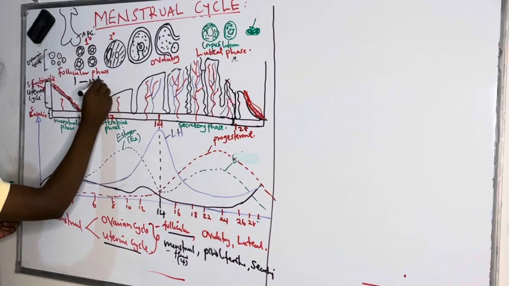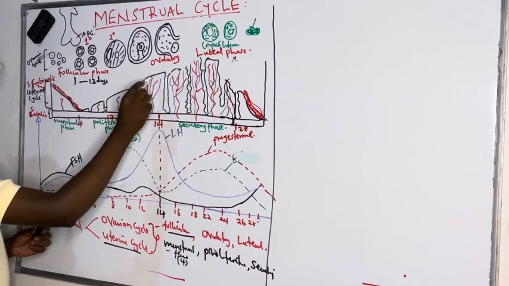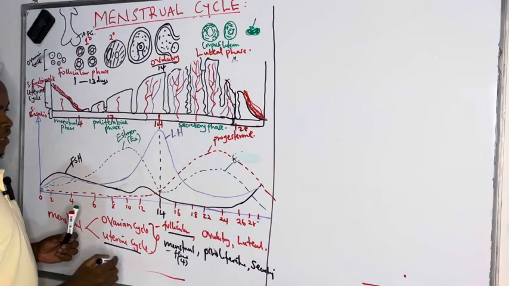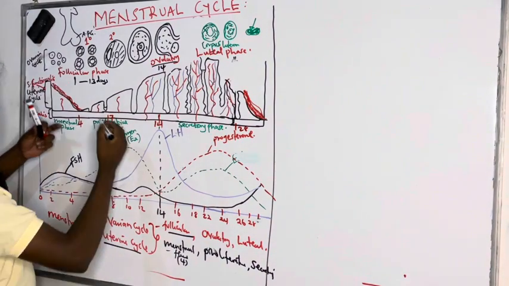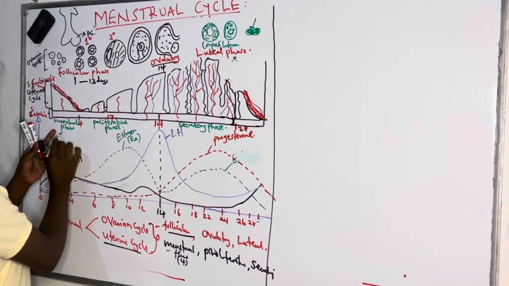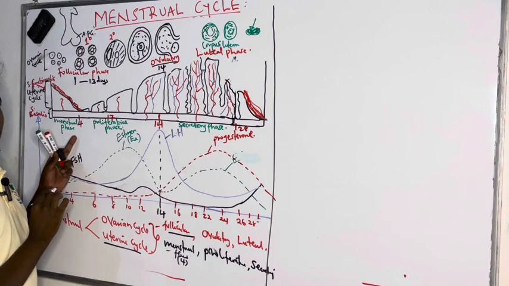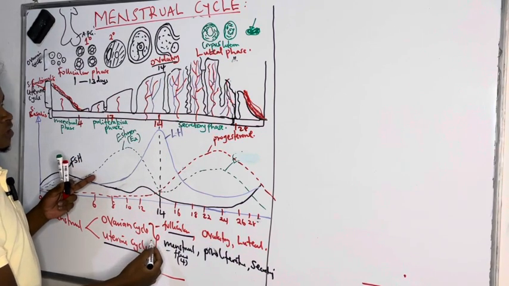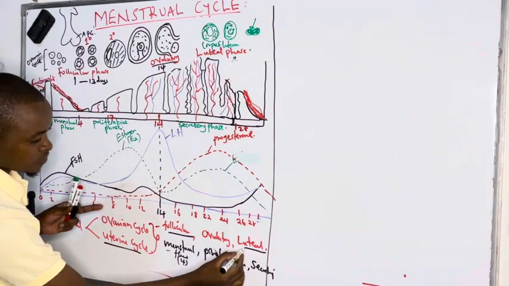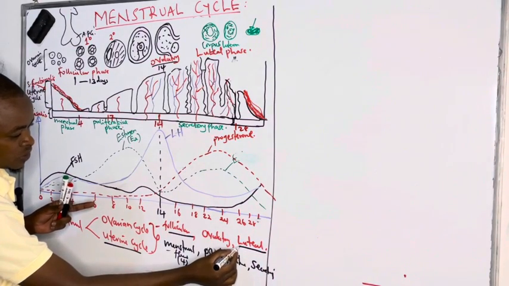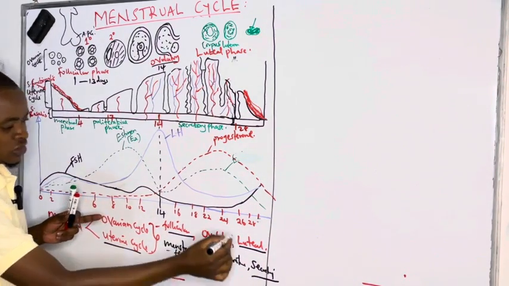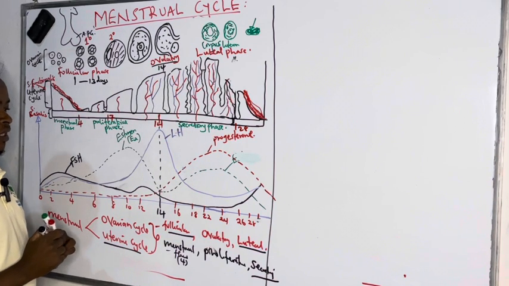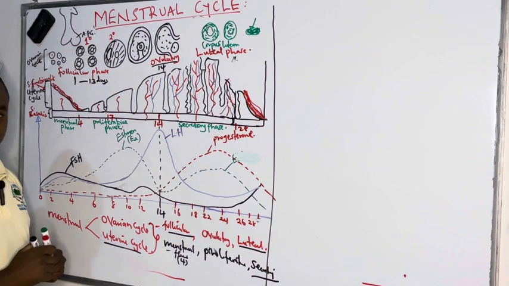The follicular phase combines both the menstrual and proliferative phases. Then the ovulatory peak occurs at day 14. After the ovulatory peak we see the luteal phase of the ovarian cycle coinciding with the secretory phase of the endometrium. That's how we are going to discuss them in two phases.